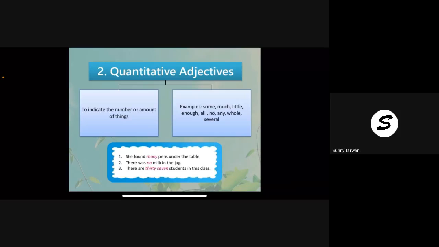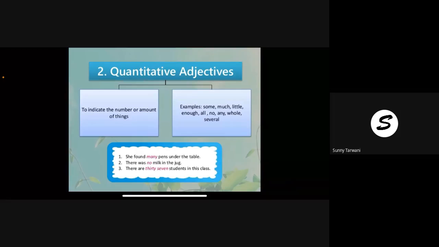Okay, so when you want to describe the quantity, you ask the question how much or how many. For uncountable nouns, we ask how much. For countables, we ask how many. So in the first sentence, pens are countable, milk is uncountable, and in the third sentence, students are countable. So quantity is used for describing both countable and uncountable nouns.